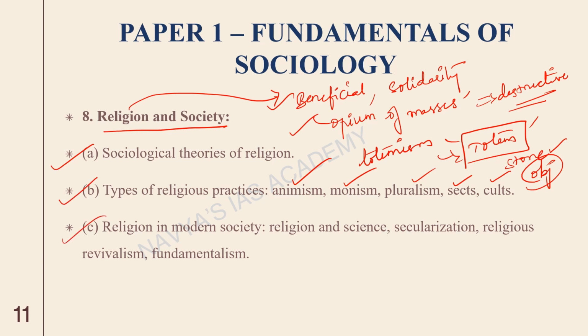The third topic and the last one under this is religion in modern society. In modern society, we can understand religion with the dimension of science. We can try to understand how religion and science could go hand in hand or could not go hand in hand. All these debates can be explored here. Next is secularization. Secularization is basically a process wherein society transforms into a place where the influence of religion decreases, right?